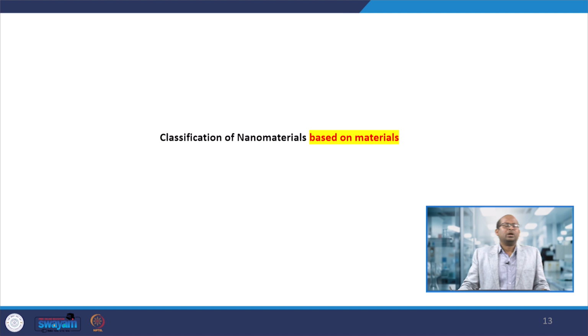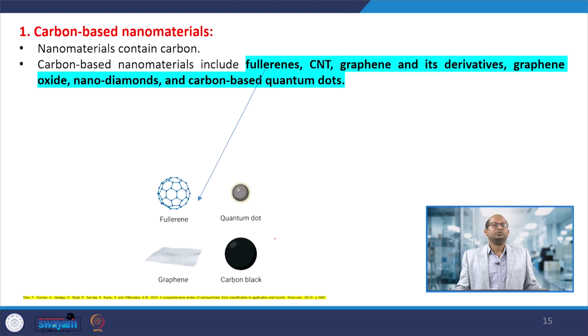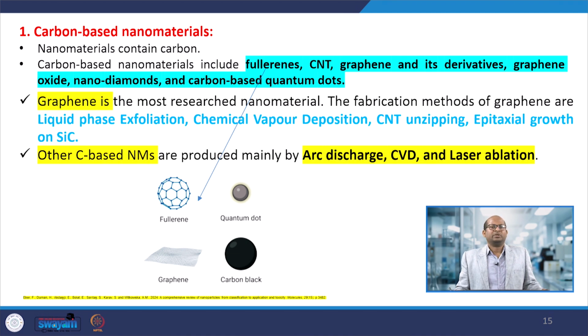Okay. So now another way we can classify the nanomaterials we can prepare is based on materials. Here I said we can have carbon based materials, inorganic based, organic based and composite based materials. Carbon based materials are made of carbons basically. There are a lot of examples: fullerenes, quantum dots, graphenes, graphene oxides, many materials are there. So this is one class of materials.